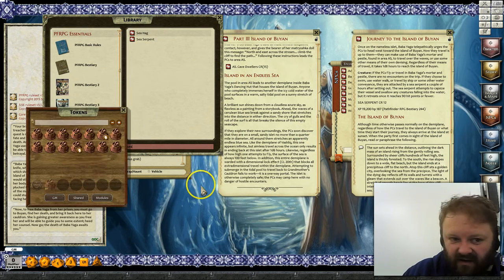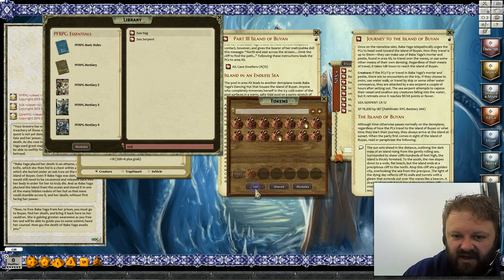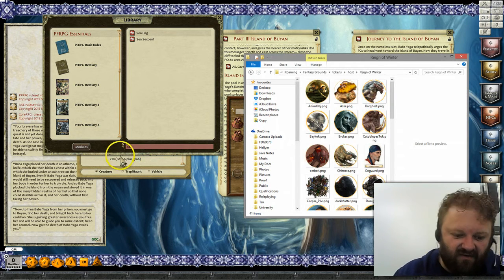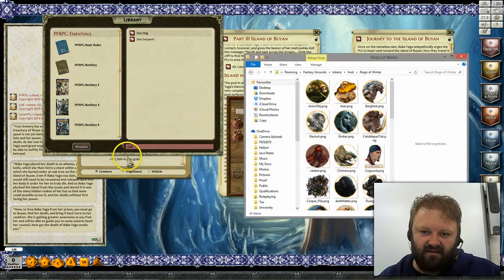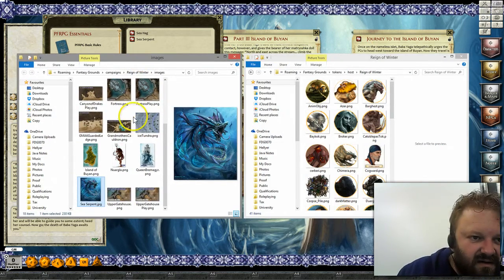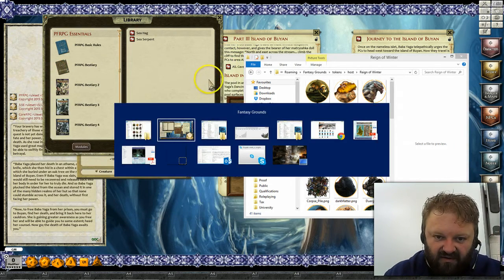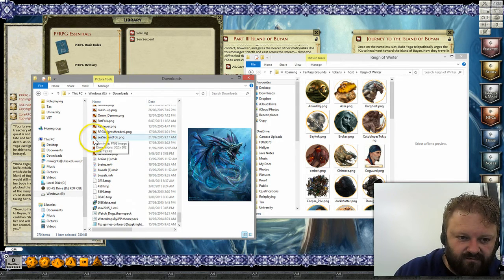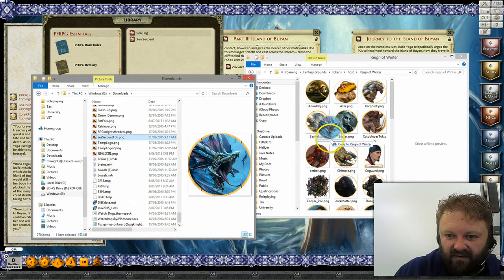We're going to go down here, tokens, and you click on Gem and it brings up a folder. Now I have a Reign of Winter folder, so we're going to get back that folder. Oh, I didn't want that folder, but there you go. So there should be another one, that one there. Go down to our Sea Serpent, and we can drag this in here.